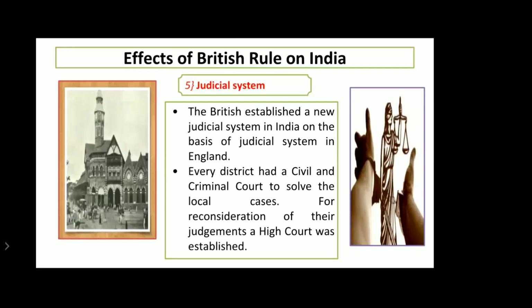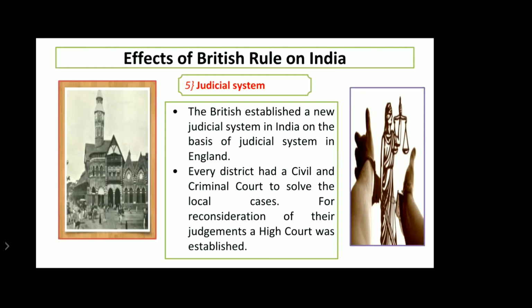Okay, so the next one, judicial system. The British established a new judicial system in India on the basis of the judicial system in England. Whatever judicial system England used to follow, the same judicial system they started in India. Every district had a civil and criminal court to solve the local cases. Now I told you earlier, the territory was divided into small districts. So every district had a civil and criminal court.